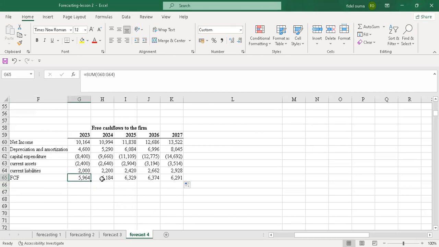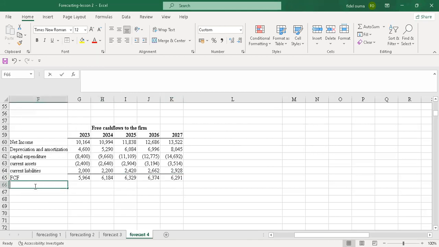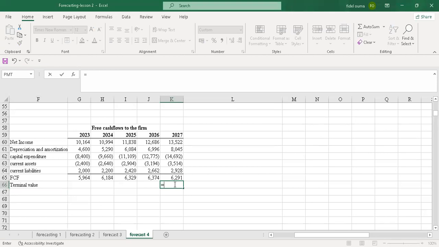So what I will do here, I'll just create a top border. Then I'll have a terminal value. This is how you calculate it.